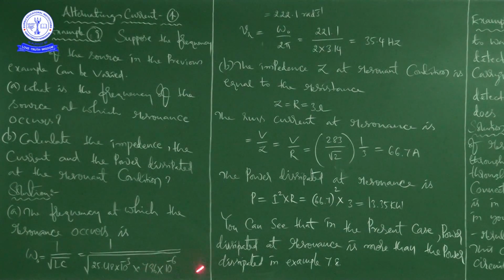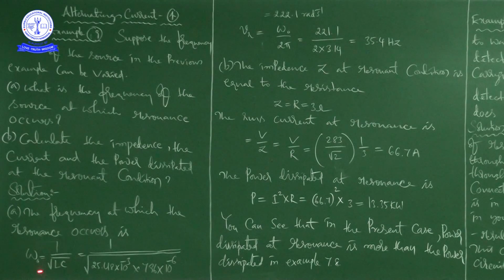So that's why we are writing it clearly. We are writing in farad because farad is the SI unit, and here Henry is the SI unit. That's why in place of milli we have written 10 to the power of minus 3. In place of micro, to write in farad, we are multiplying that 796 with 10 to the power of minus 6.